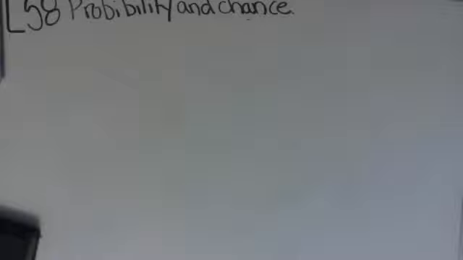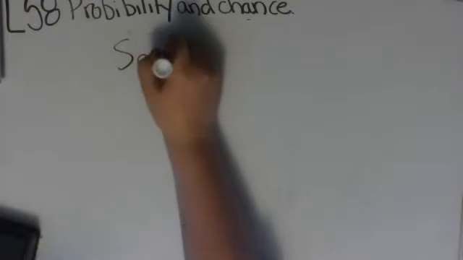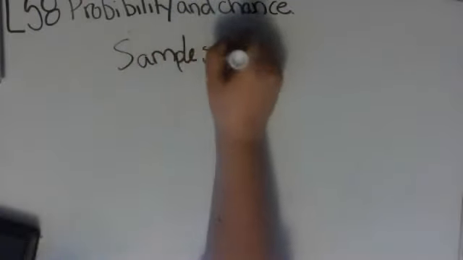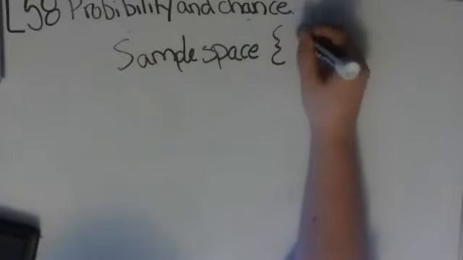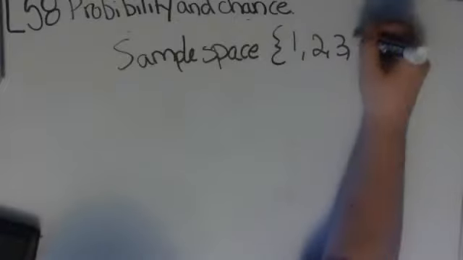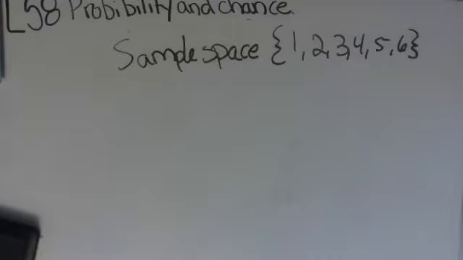Okay, let's do it one more time. A number cube is rolled, so a number cube is a die. Find the probability that the upturned number is greater than 4. So first of all, your sample space. Your sample space for a number cube, if you're just rolling it once, is 1, 2, 3, 4, 5, 6. That is your sample space.